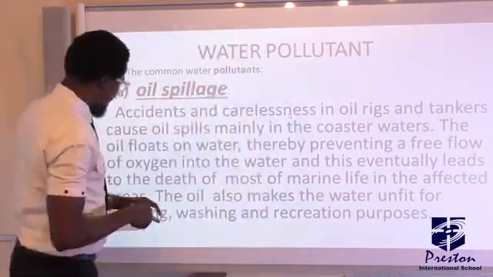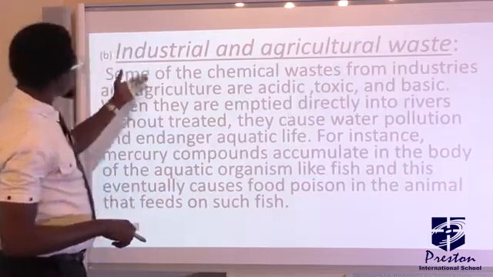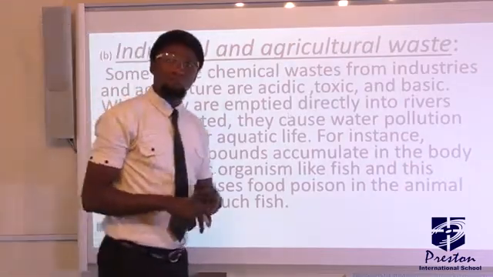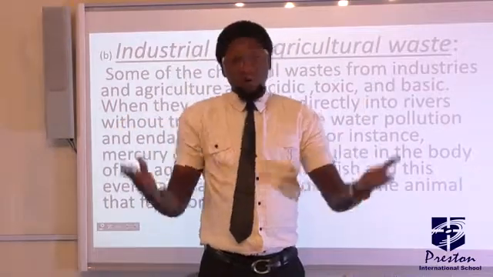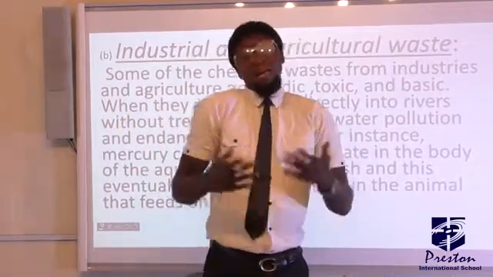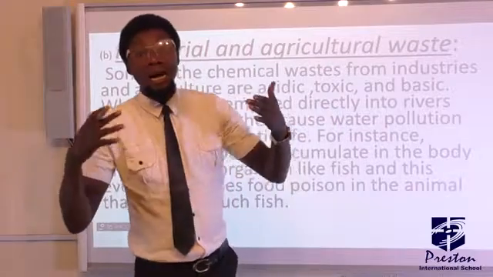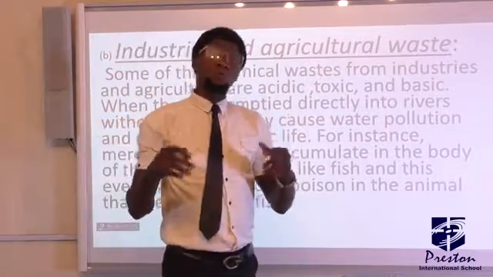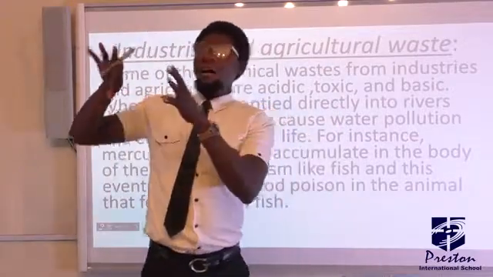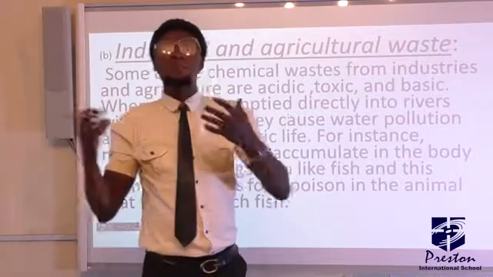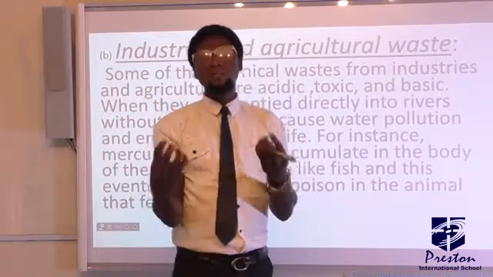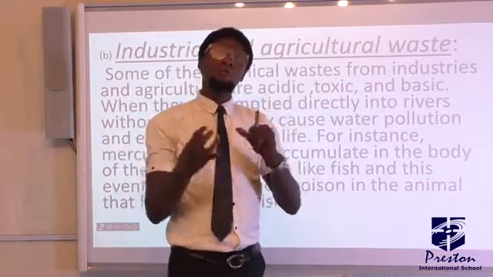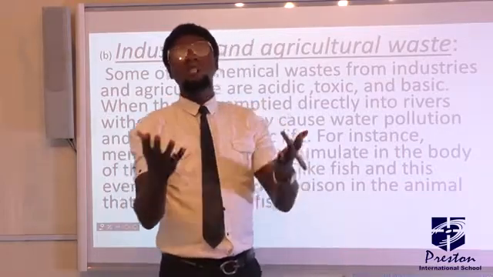Then another one again is industrial and agricultural waste. Most of this industrial and agricultural waste, some of them are toxic, some are basic, some are alkaline, some are acidic. And when you now dump this acidic or toxic waste inside the water body, there's a tendency for these substances to get involved in the system of these aquatic lives.